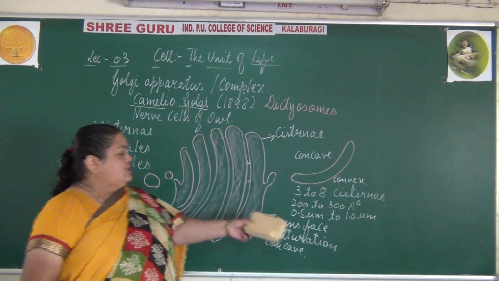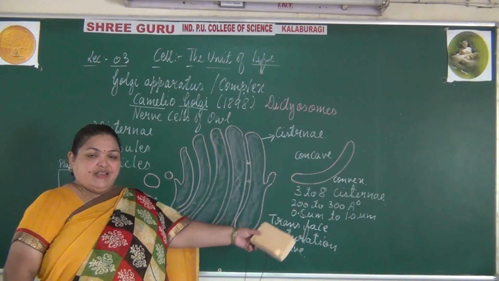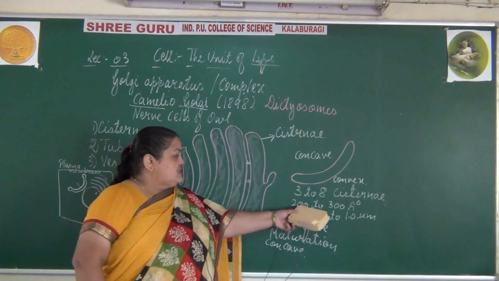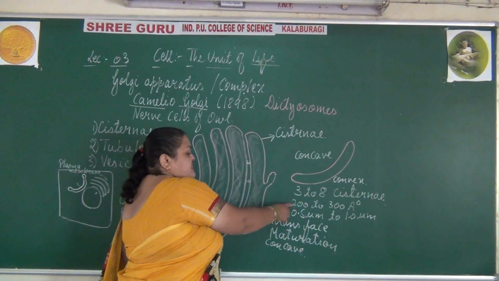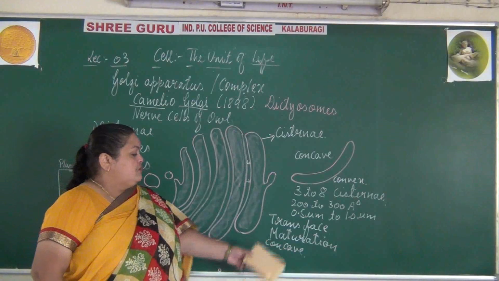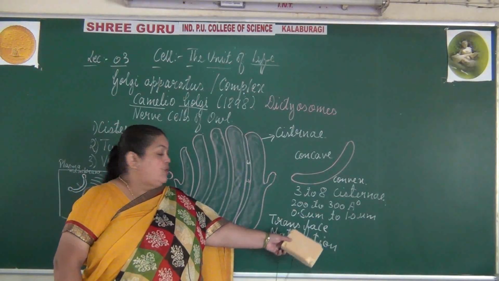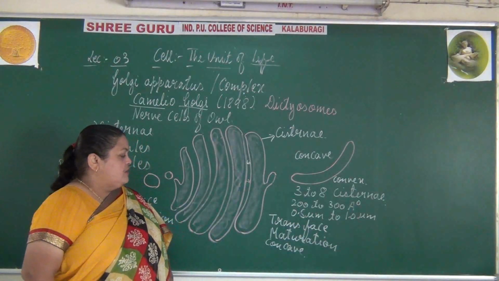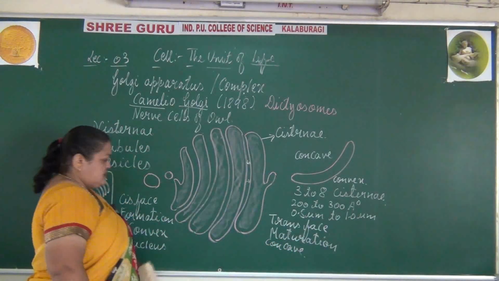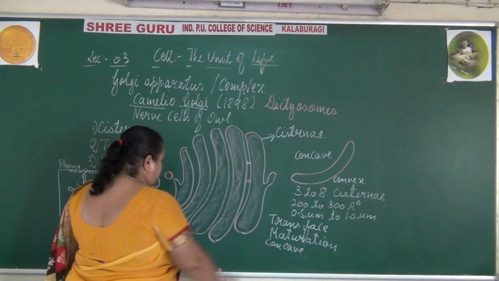There can be around 3 to 8 cisternae in each Golgi apparatus. The distance between two cisternae is around 200 to 300 angstroms, and the diameter is around 0.5 to 1.5 micrometers, with the trans phase, or maturation phase, and the cis phase, or formation phase.